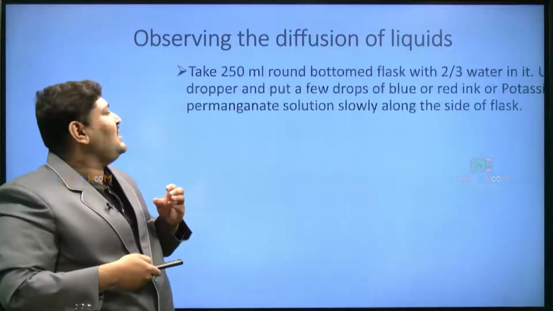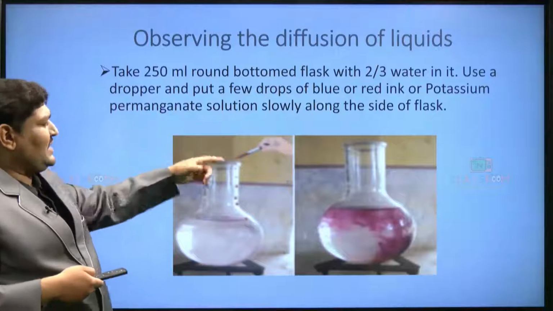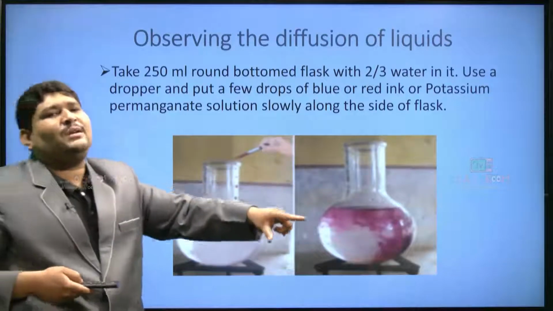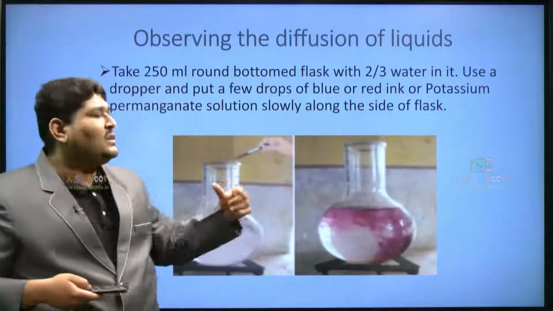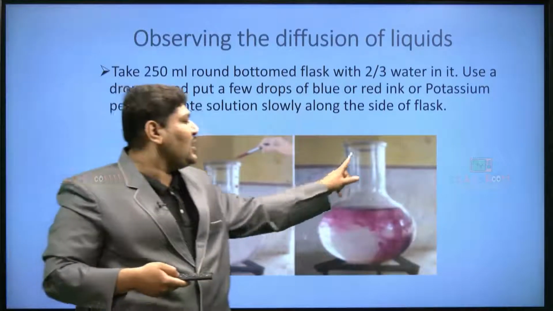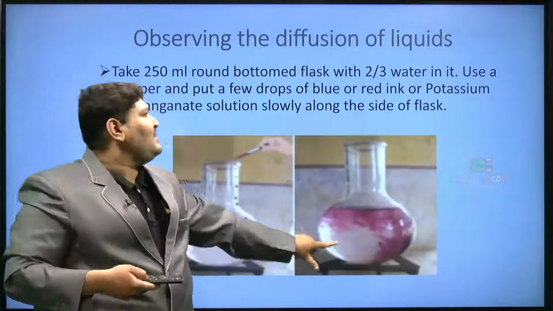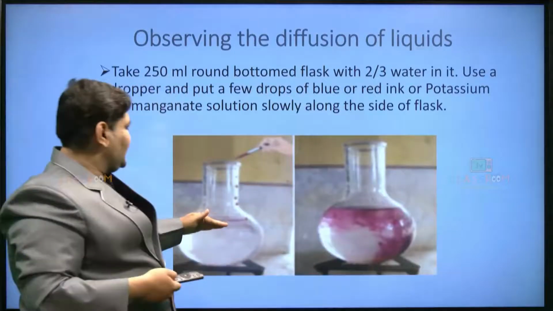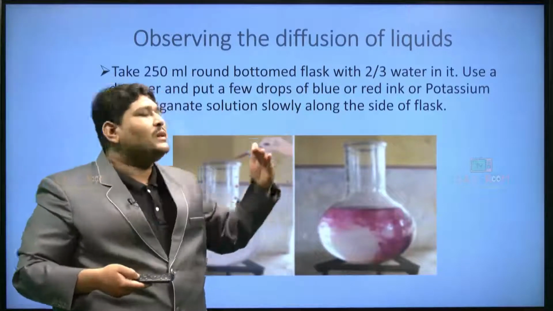Okay. So here you can see I have demonstrated an activity, the same activity I showed you earlier. There we took a glass, but here it has been taken in a round bottom flask. Take a 250 ml round bottom flask with 2/3 of water in it, which is more than half.